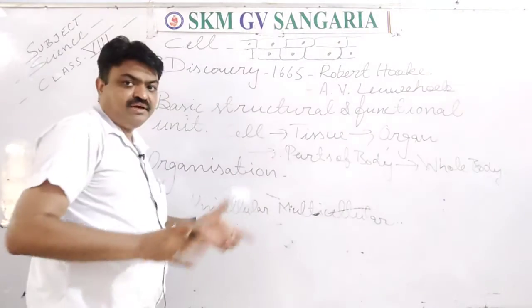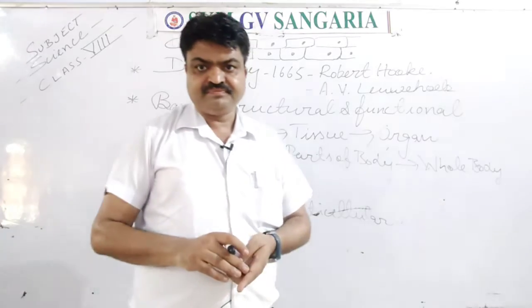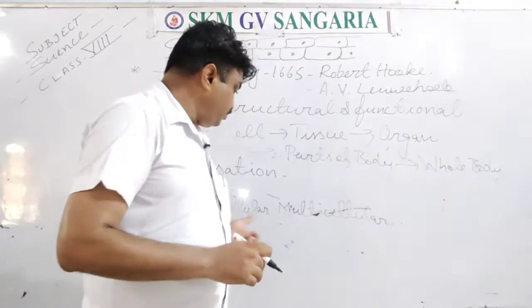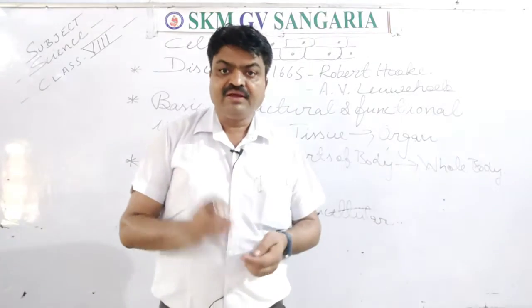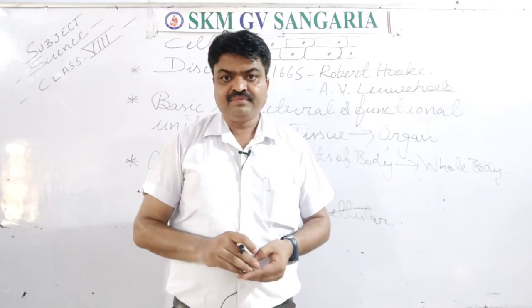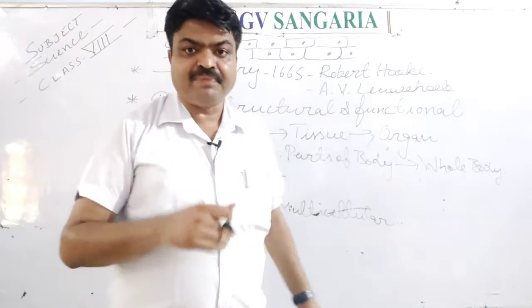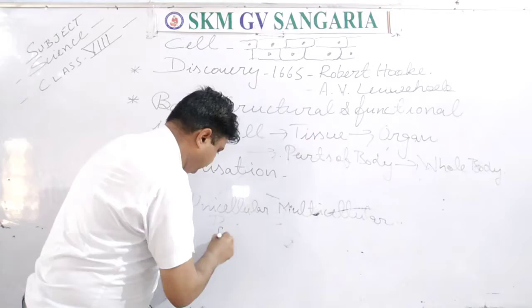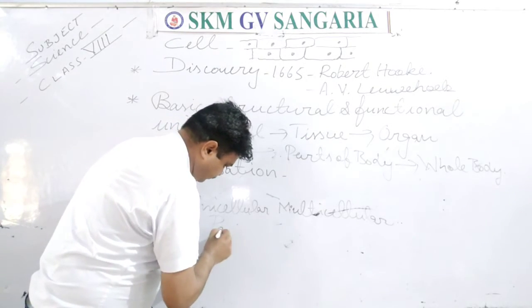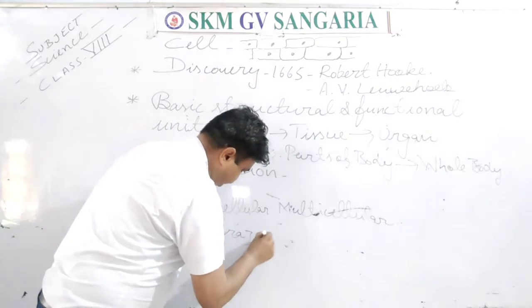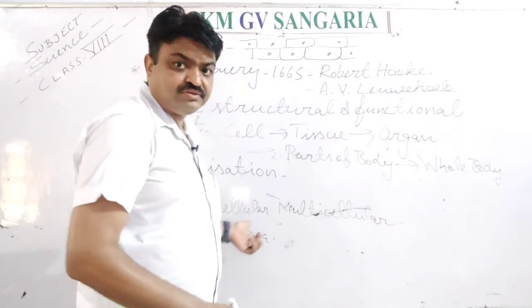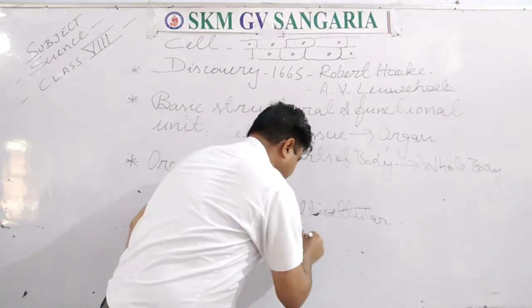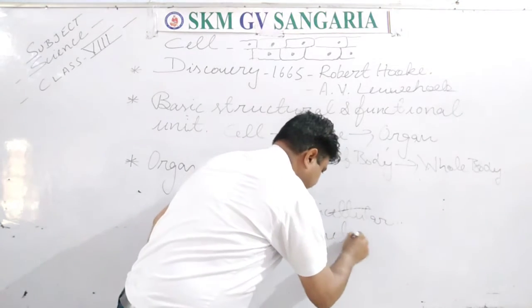These are the two types of living organisms according to the number of cells. Now, the unicellular organisms have only one cell, and they are also known as parazoa. And the multicellular are known as eumetozoa.